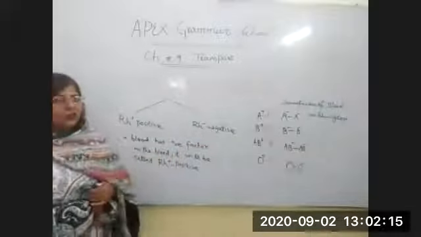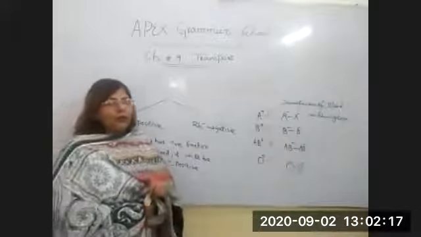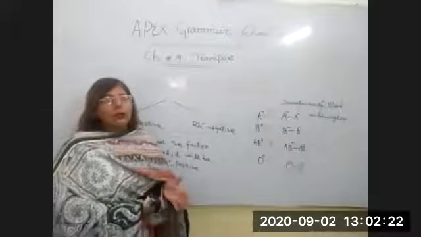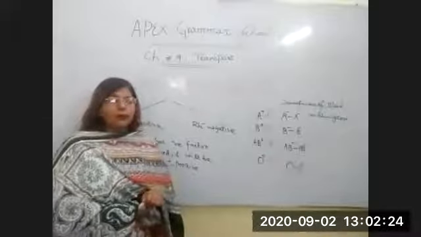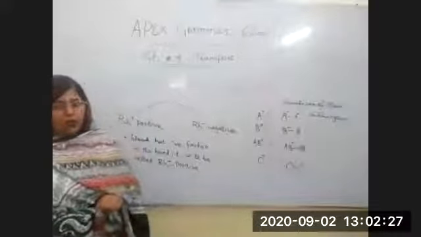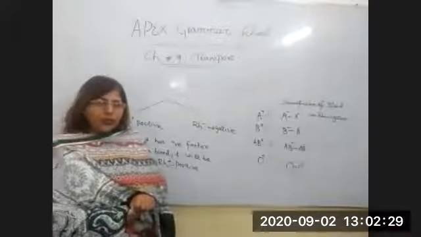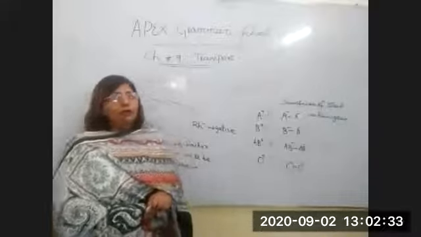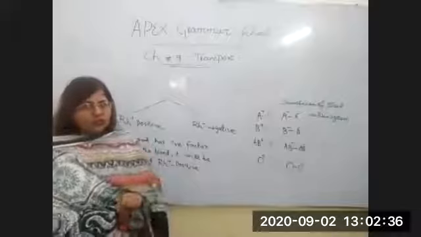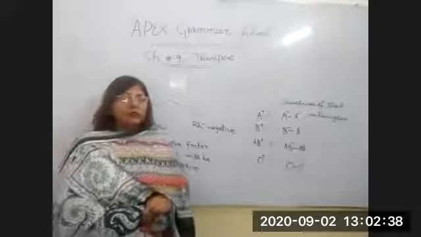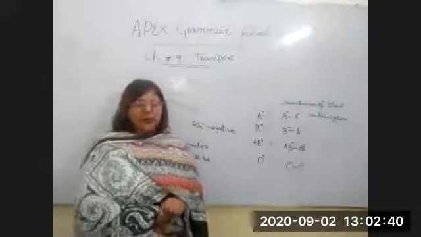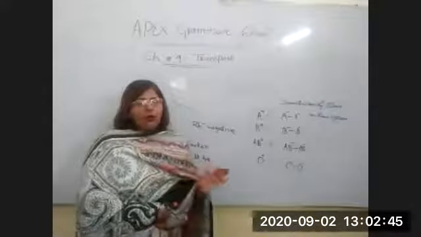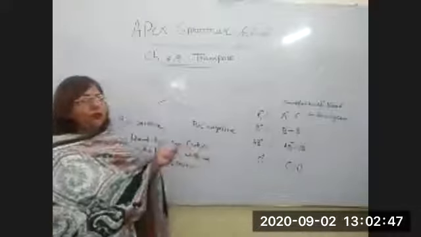I hope you understand this topic, blood composition, and why we discuss it in this chapter: because we have to discuss the heart, and we are talking about blood circulation, transportation in humans, and we all know transportation in humans happens through the blood. So this was very important. This transport system consists of three parts. First is called blood, second is your heart, and third is your blood vessels. So we have discussed in detail the first part of transport in humans.